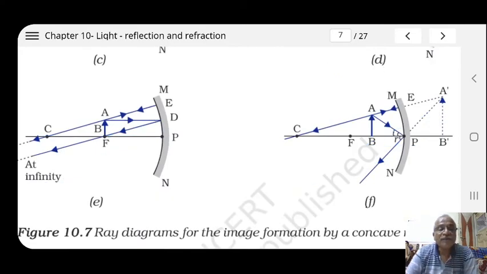In figure E, if the object is situated at the focus, the final image after reflection through the concave mirror is formed at infinity, is found to be inverted and hence real. And figure F represents the formation of an image of an object situated within the focus. The image is formed behind the mirror and is found to be erect and hence is the virtual image. So this is how we can study the reflection of the image of an object through a concave mirror.